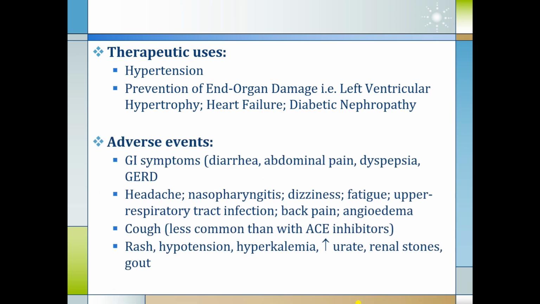Adverse effects are many, like GI symptoms: diarrhea, abdominal pain, dyspepsia, GERD, nausea, vomiting. It causes headache, nasopharyngitis, dizziness, fatigue, upper respiratory tract infection, back pain, angioedema. It produces cough as a side effect, but it is less common than with ACE inhibitors. It can produce rash, hypotension, hyperkalemia, increased urate level, renal stones, and gout can be precipitated.